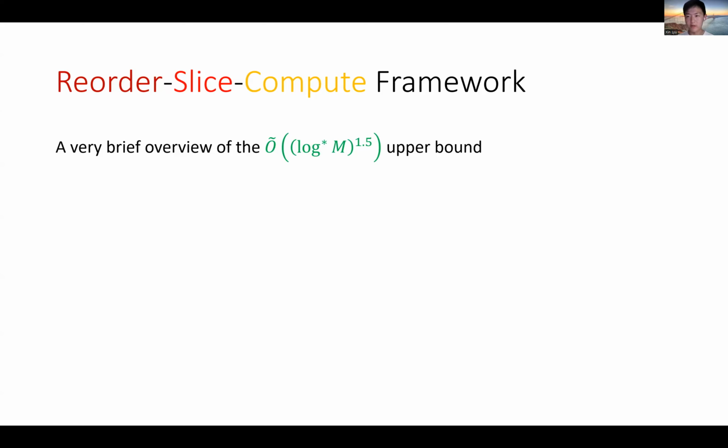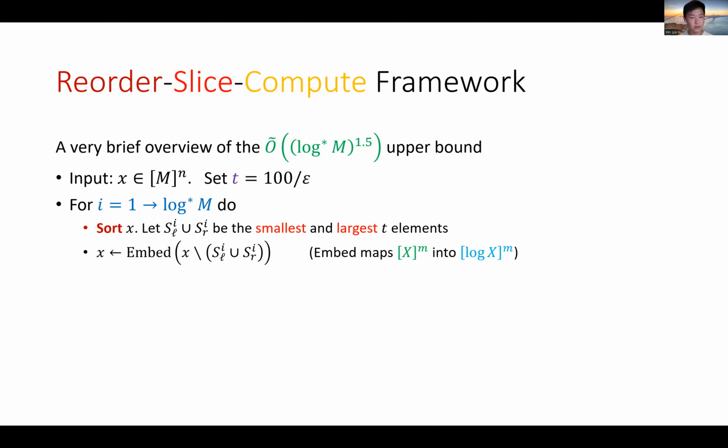Here we are trying to solve the private interior point problem, in which you are given as input an array of integers, and you would like to find an output that is sandwiched in your data. So you have input X, and you set a parameter t, which is of order 1 over epsilon, where epsilon is the privacy parameter. And you do the following. You iterate for log star m rounds. In each round, you sort your current data X, and then you take out the smallest and largest t elements out of your data.